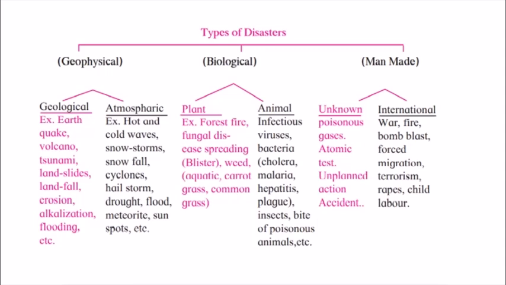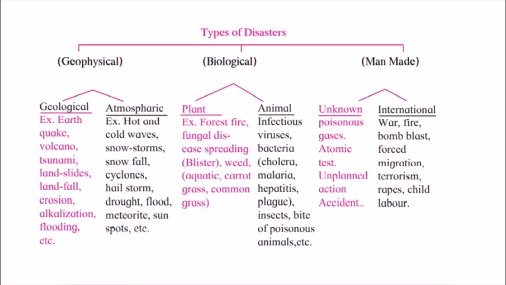Next, we have the biological type of disaster. So there are again two types of biological disaster. It can happen in plants and because of animals. Plants can be related to forest fires. It can be any type of fungal disease which spreads in plants or is transmitted from plants to animals or humans. So those are called the disasters which happen from plants.